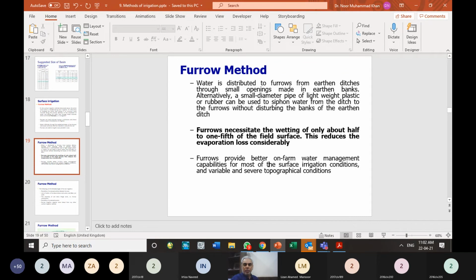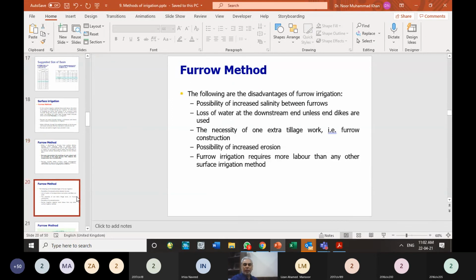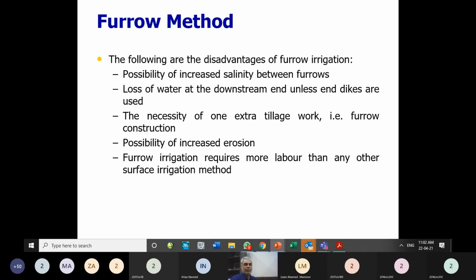Okay. So furrow provides better on-farm water management capabilities for most surface irrigation conditions, and for several topographical conditions. Out of the surface irrigation methods, this is the best method we have available. The following are the disadvantages. There are some disadvantages for furrow irrigation. One is the possibility of increased salinity. How can salinity be enhanced in the furrow method?